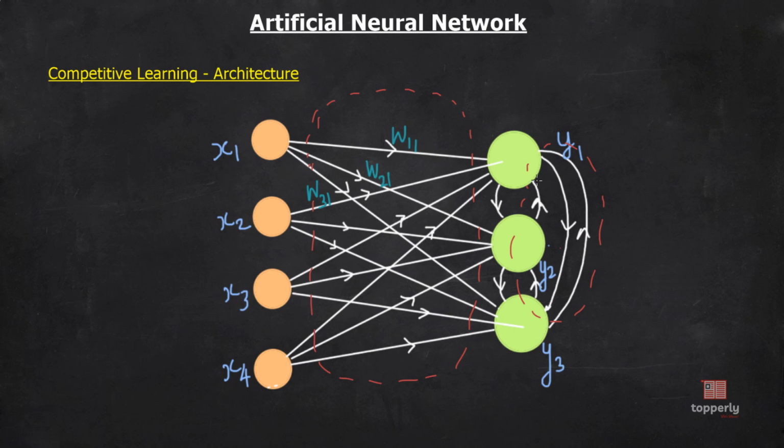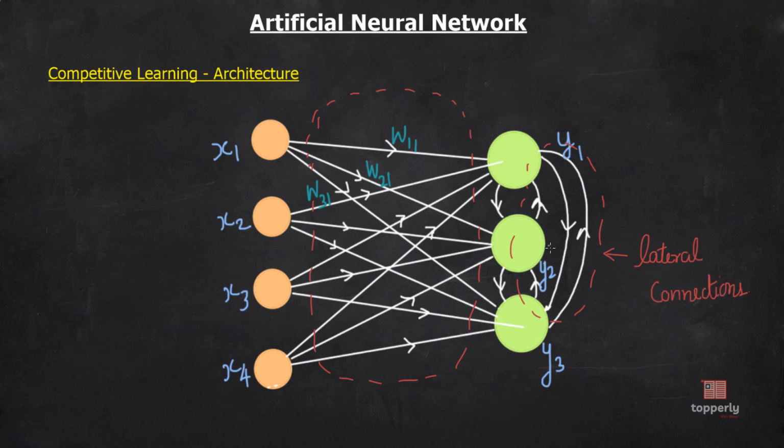Why? Because the output neurons are competing among themselves, right? For that, each output neuron should try to suppress the output of other neurons. That's the reason why these connections between the output neurons are inhibitory in nature. And these connections are called lateral connections.